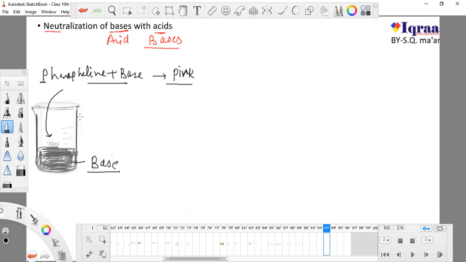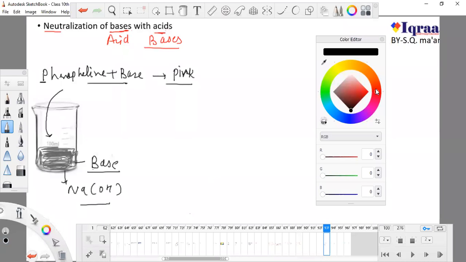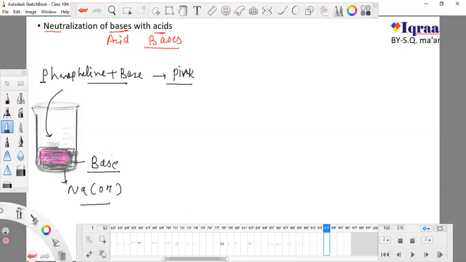Now, this is a base and the name of this base is sodium hydroxide. I added phenolphthalein to it and it will turn pinkish in color. So can I use pink color? I'm using pink color here. Now it has turned pink. Now I'm sure that this is a base.